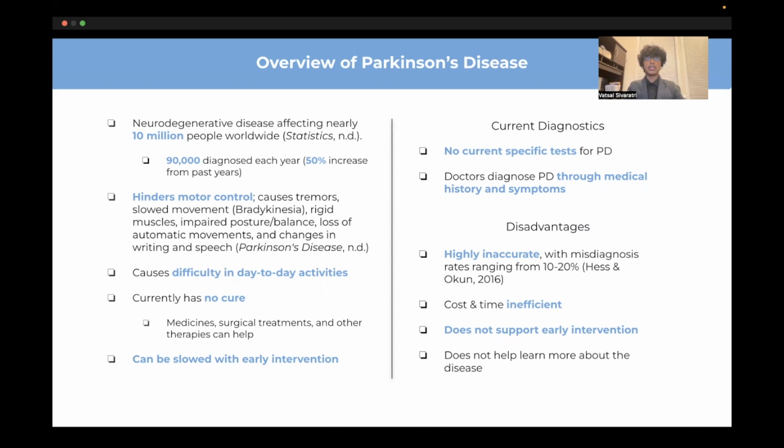Current methods to diagnose this disease rely on examinations performed by overqualified neurologists through examining medical history and symptoms. Unfortunately, this approach has proven to be flawed, with misdiagnosis rates ranging anywhere from 10 to 20%. Furthermore, this method lacks early diagnosis, with most patients having to wait months to years before symptoms show up.